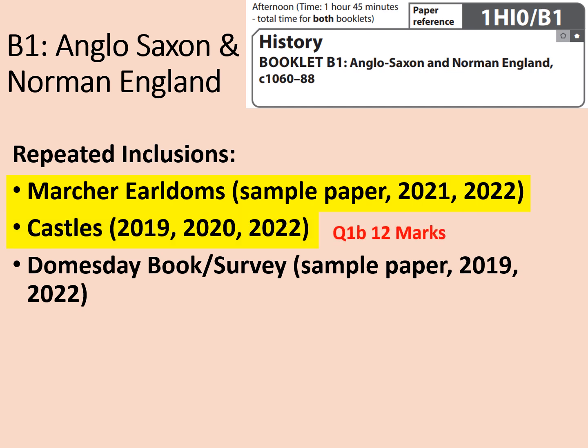So the castles question was very much directly still there, and that's the 4th time that castles have appeared in a paper. And it's got some relevance to the Marcher earldoms as well, because it mentioned the border with Wales. So if you had revised those things, that would have been helpful. However, that's the trouble with repeated inclusions.